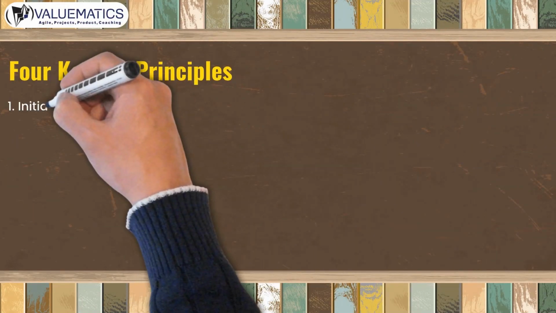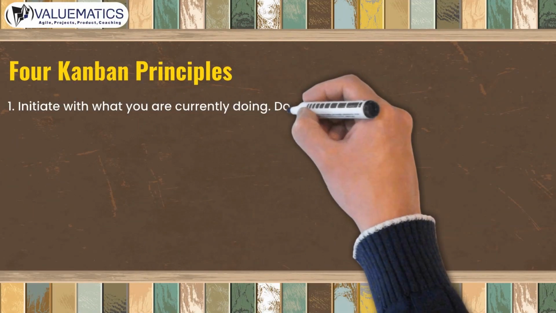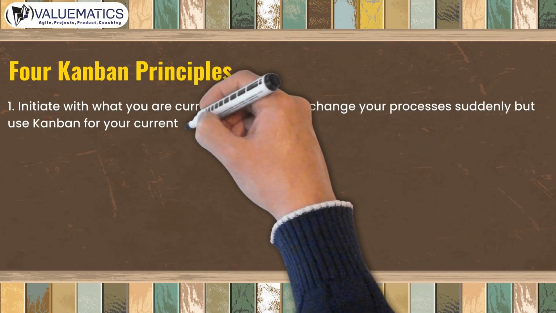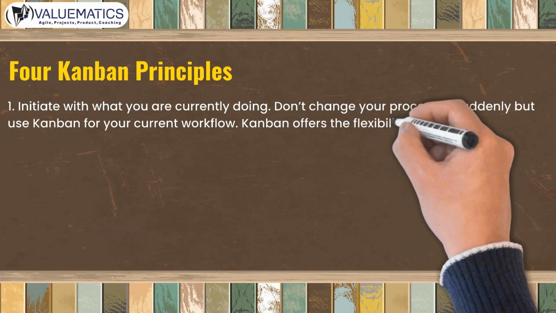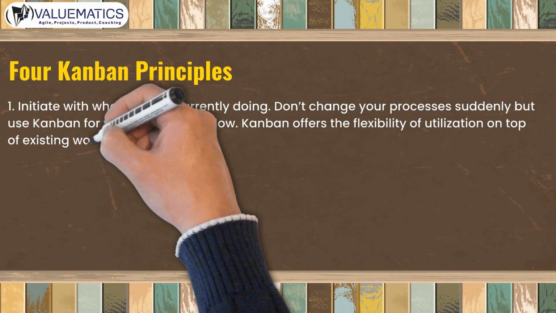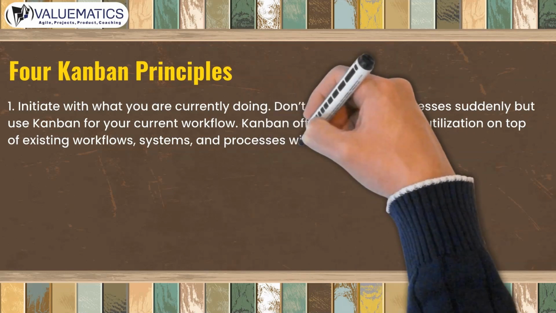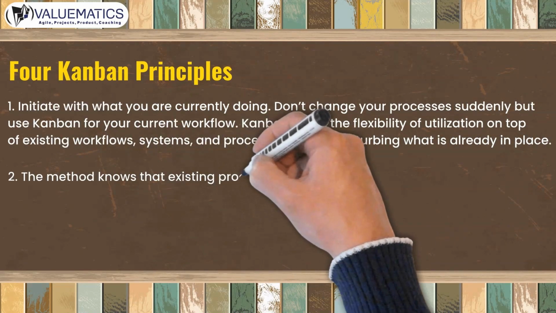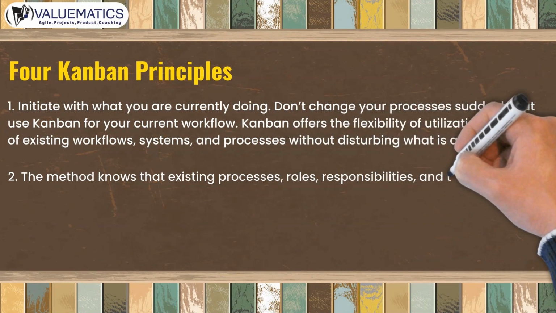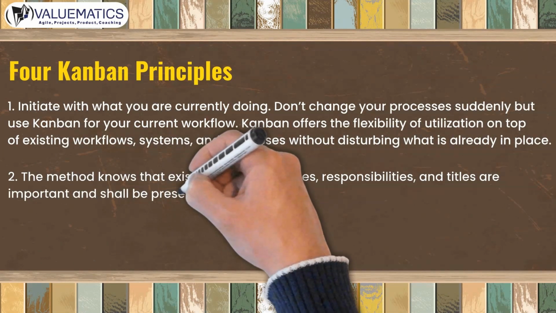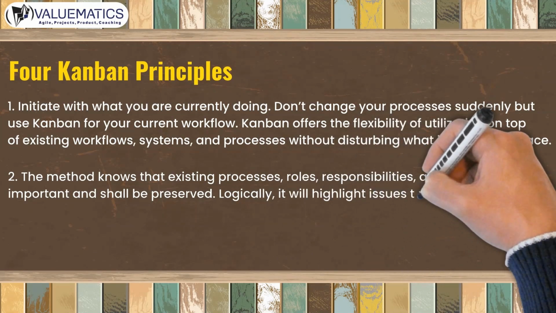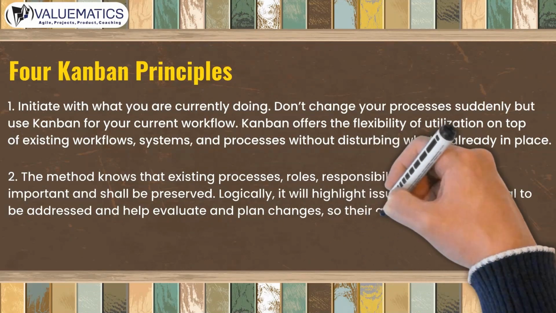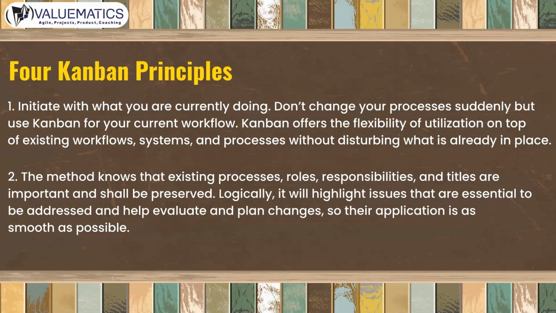4 Kanban principles. 1. Initiate with what you are currently doing. Don't change your processes suddenly, but use Kanban for your current workflow. Kanban offers the flexibility of utilization on top of existing workflows, systems, and processes without disturbing what is already in place. 2. The method knows that existing processes, roles, responsibilities, and titles are important and shall be preserved. Logically, it will highlight issues that are essential to be addressed and help evaluate and plan changes, so their application is as smooth as possible.